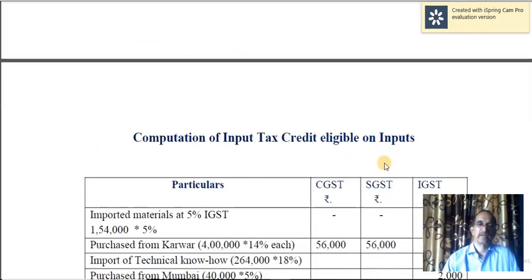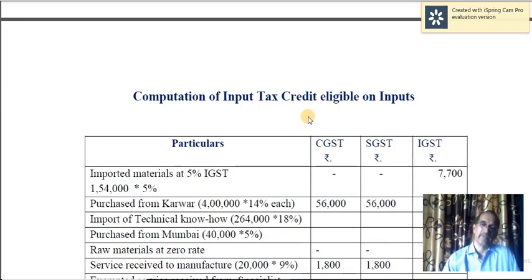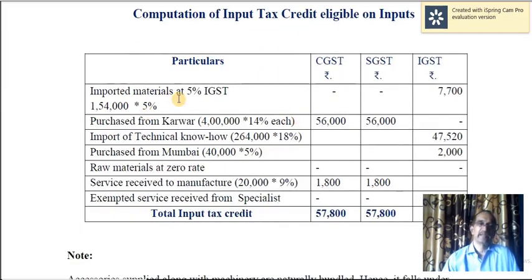Now let's look at the input tax credit. Imported materials at 5%, so IGST is applicable here. 5% of 1,54,000 is 7,700. Purchase from Karwar, so intrastate. So 14% CGST and 14% SGST, that means 28% divided by 2. If you calculate that by applying on 4 lakh, you will get 56,000 each.